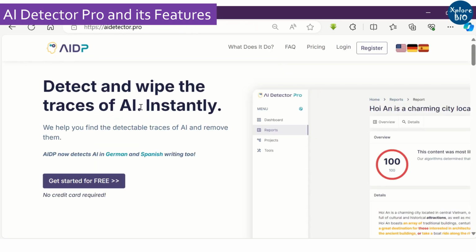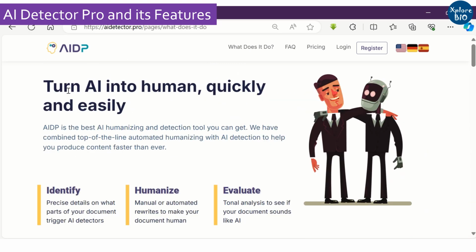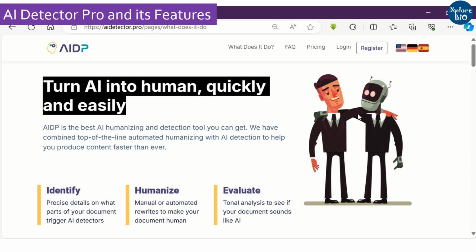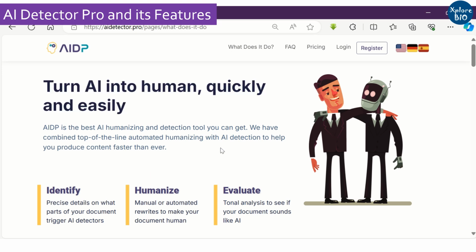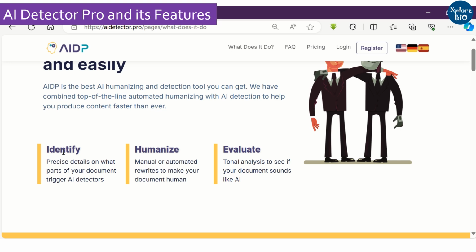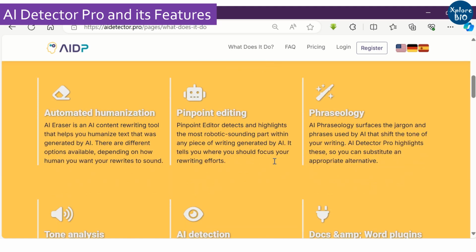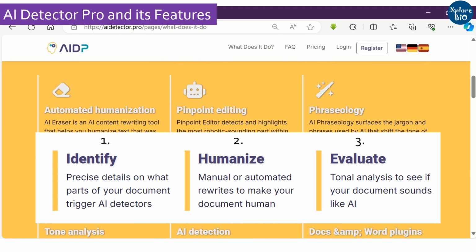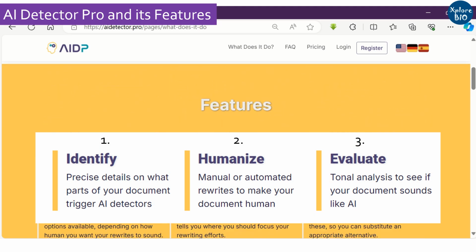This is how the homepage of the AI Detector Pro looks like. It says it can detect and remove traces of AI. The image correlates well with the work the tool performs, which is humanizing the AI content. You can do three things with this tool. First, it will help you detect what part of your content is AI written and highlight it. Next, you can manually or automatically humanize the content to make it human-like. Third, it analyzes the tone of the content to determine if it is more human-like or AI-like.